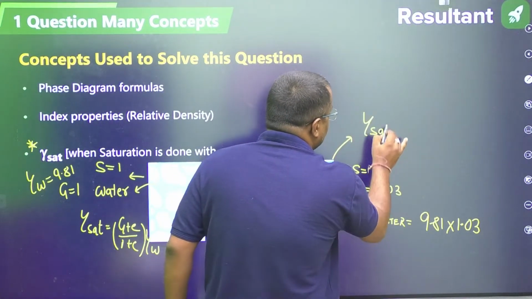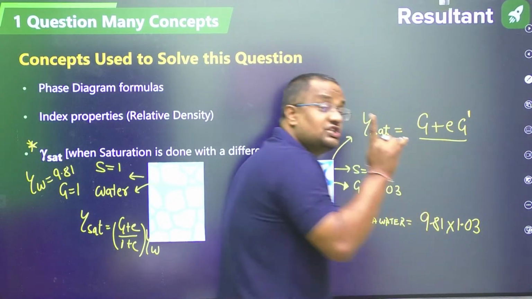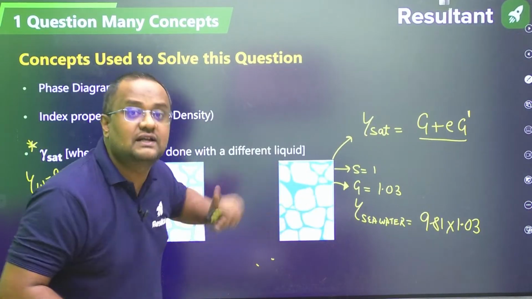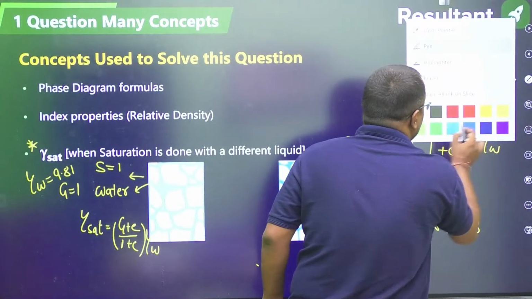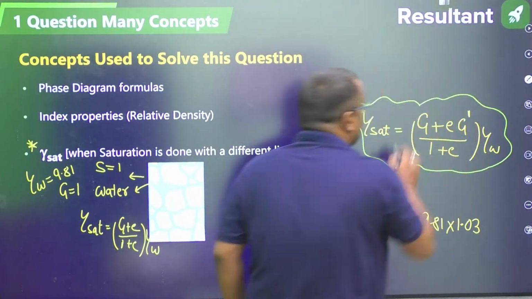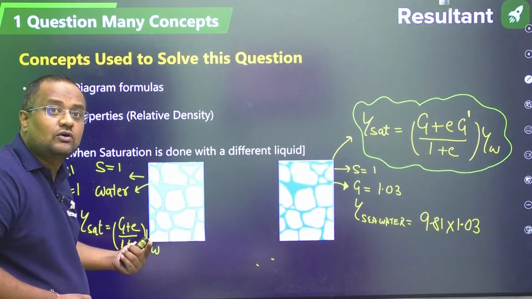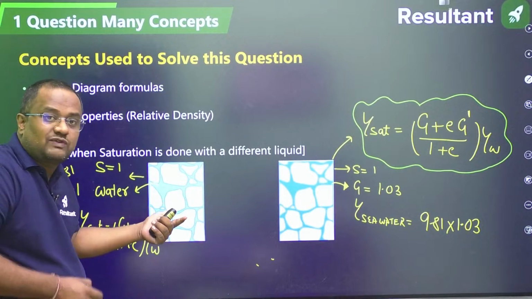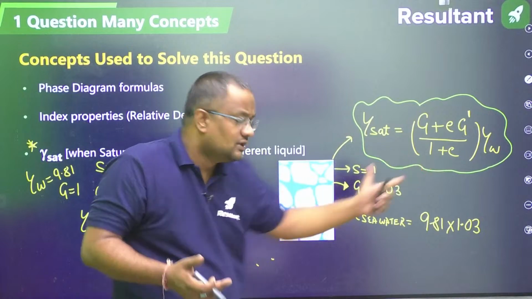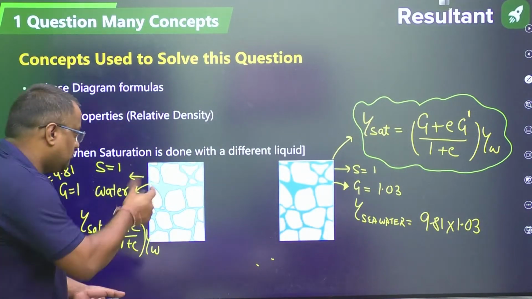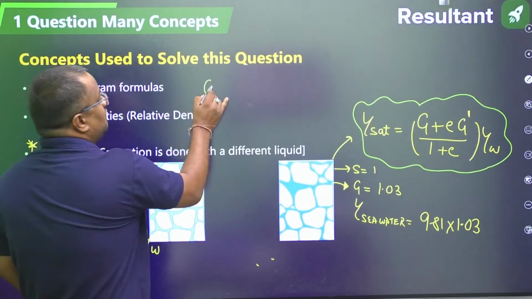Here gamma sat is equal to (G plus e G dash) upon (1 plus e) into gamma W. G dash is the specific gravity of the liquid which is filled in the voids. Even, guys, you can take this as a general formula and apply it here also. Why? Because G dash is the specific gravity of the liquid which is filled in the voids. So for water, what is the specific gravity? 1. So G plus e into G dash, but G dash here is 1. G dash is the specific gravity of the liquid.